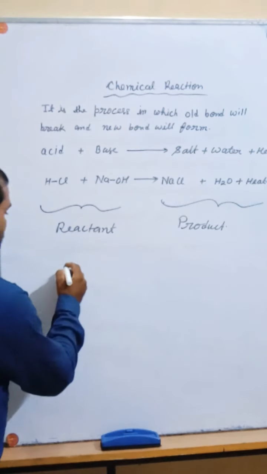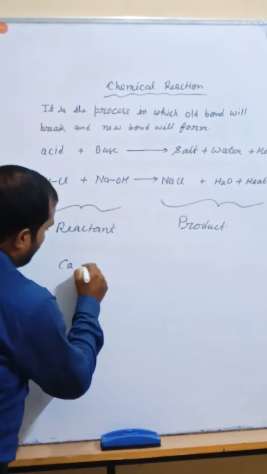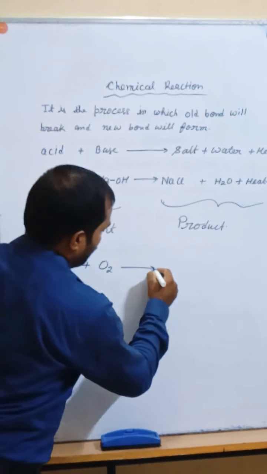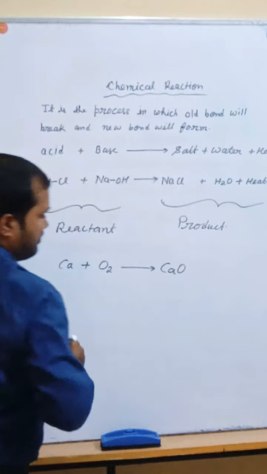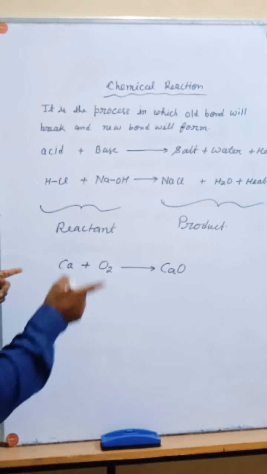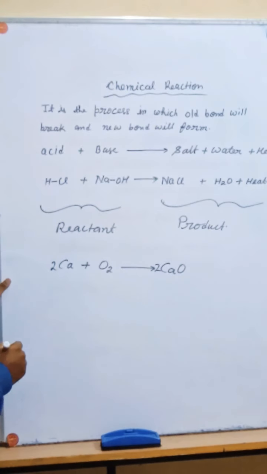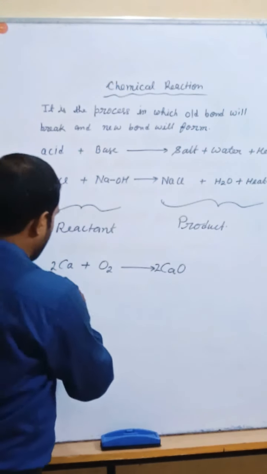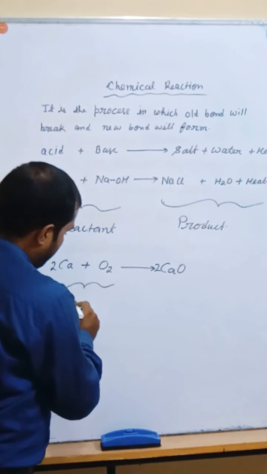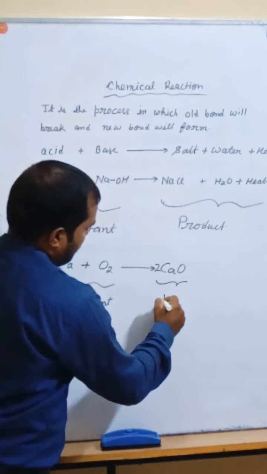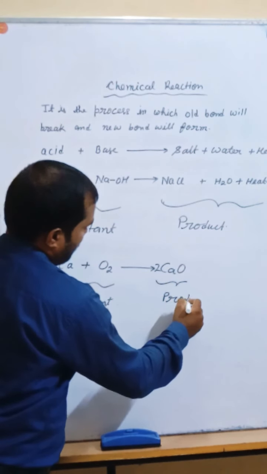Suppose calcium reacts with an oxygen molecule to convert into calcium oxide. It is unbalanced. So what is the balanced equation, beta? This is the balanced equation. What is here, beta? This is the reactant and this is the product.